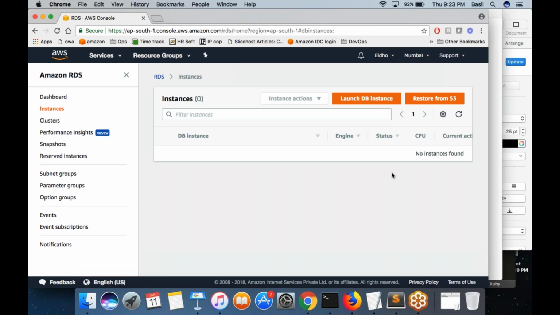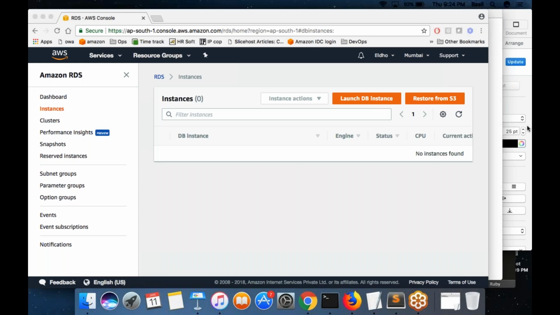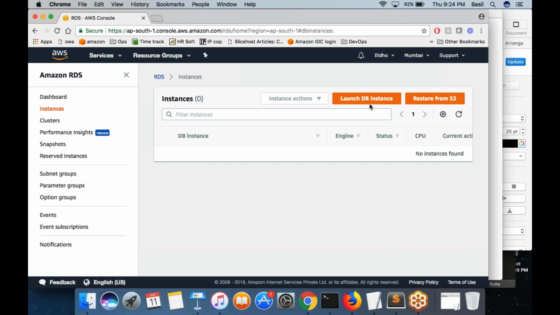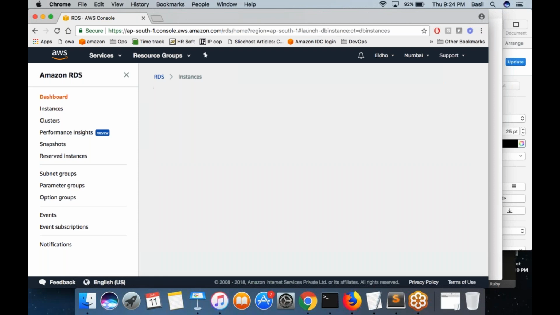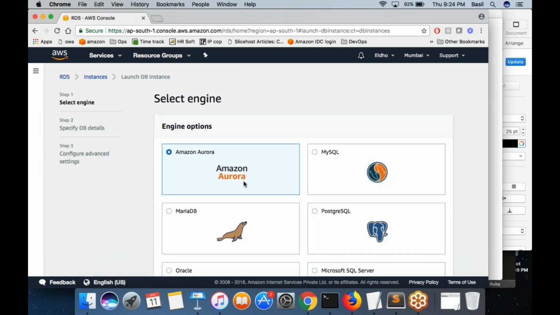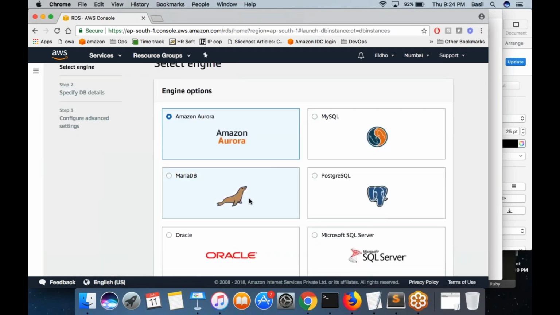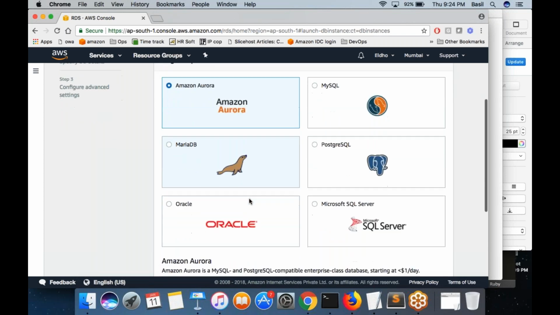So basically, RDS is a service in AWS where you are not allowed to connect to an operating system. You will not get access to the underlying operating system that is managed by AWS. Yeah. So go ahead and click on launch DB instance. Over here, you have the option to choose your database.